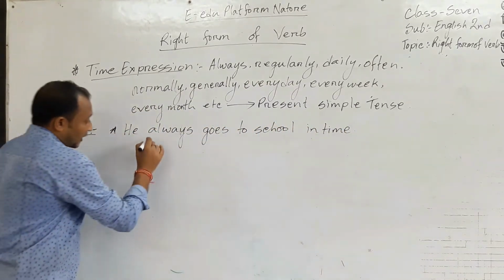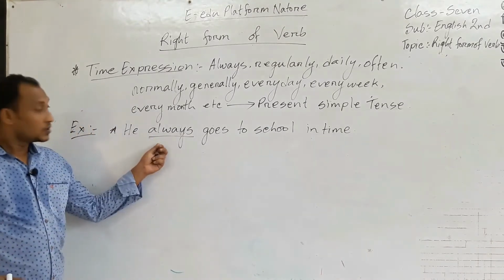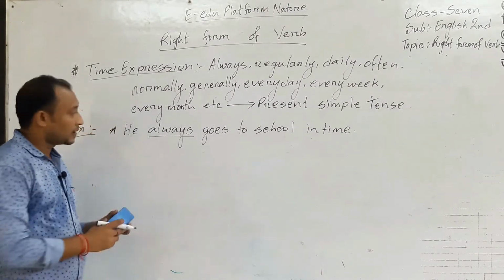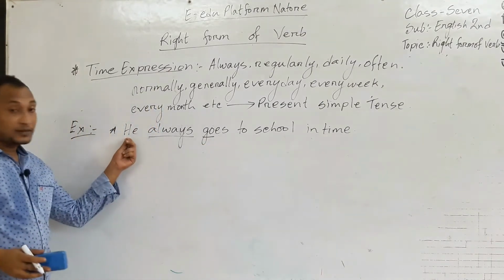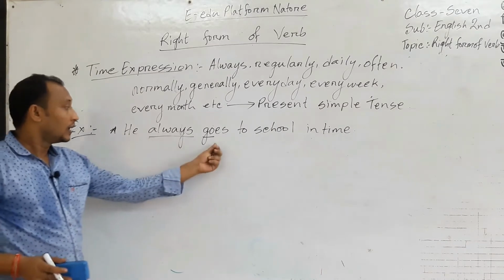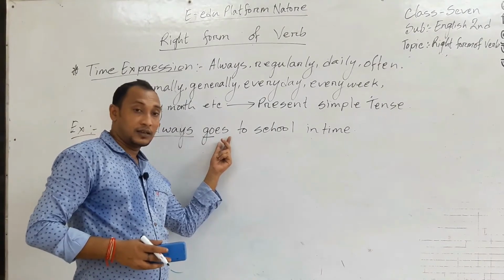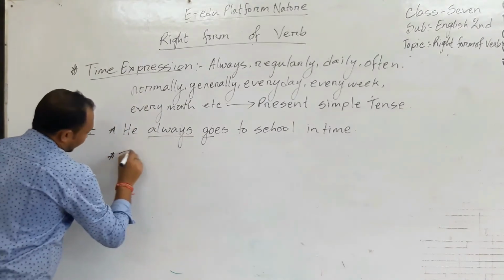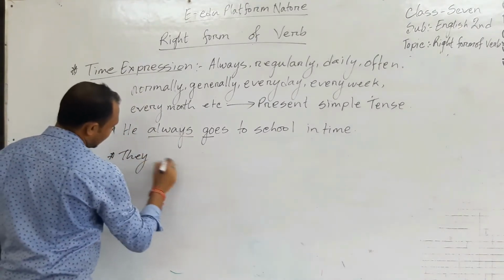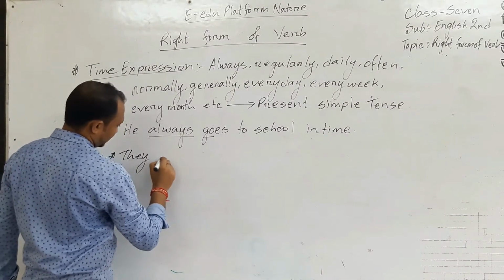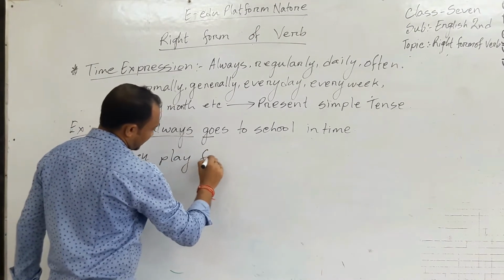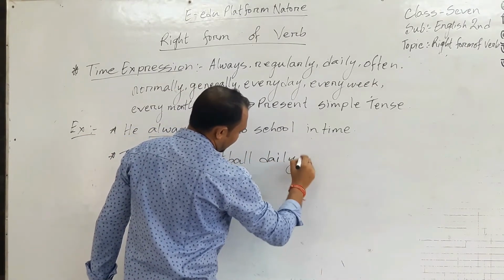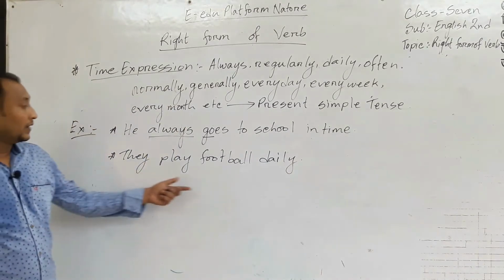Look, here is the time expression always. So this sentence is present indefinite tense or simple present tense. Here the verb is go and the subject is third person singular number, so the verb takes es. So it goes. Another is: they play football daily.